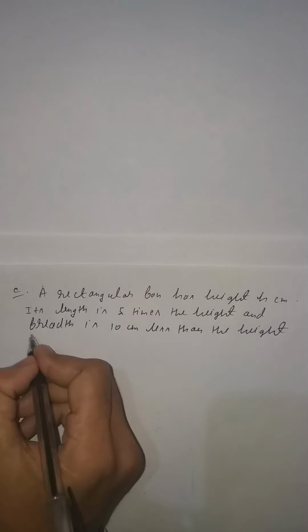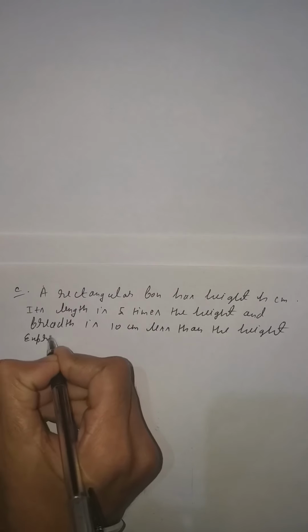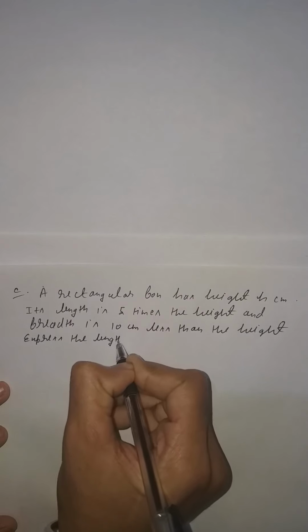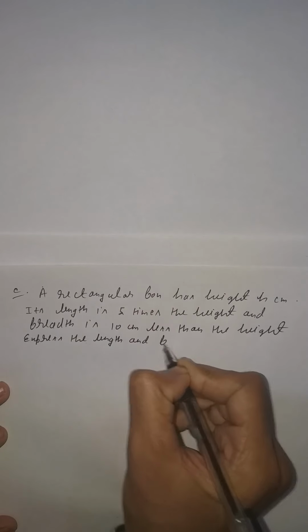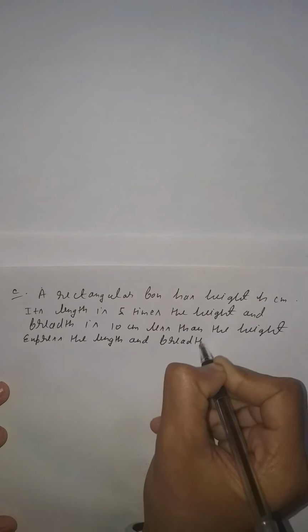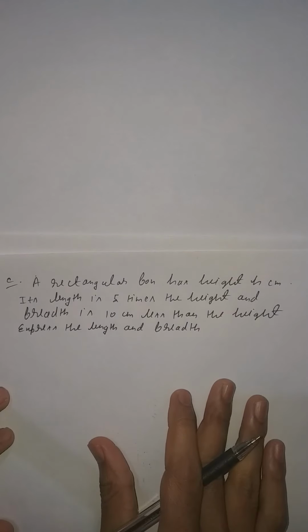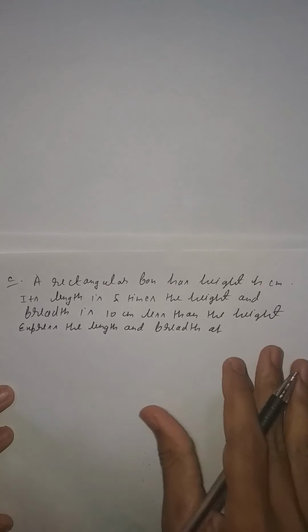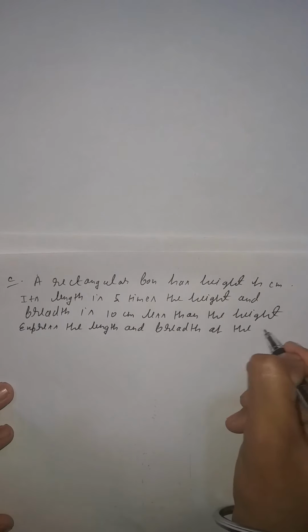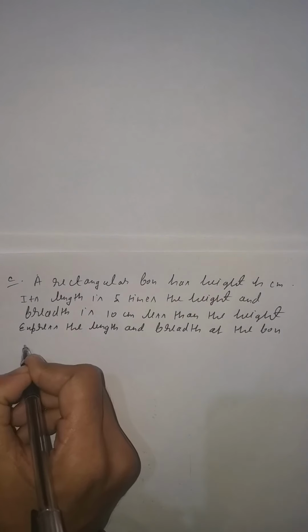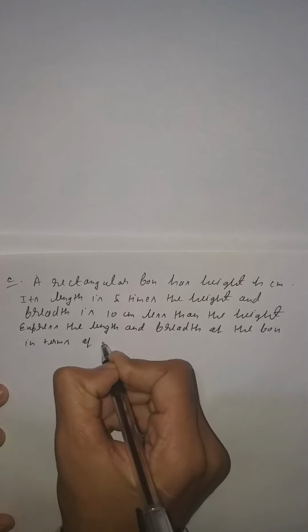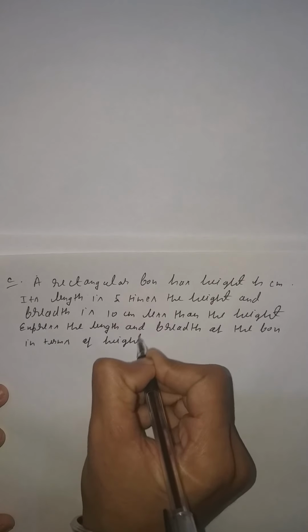Now next is given, express the length and breadth of the box in terms of height.